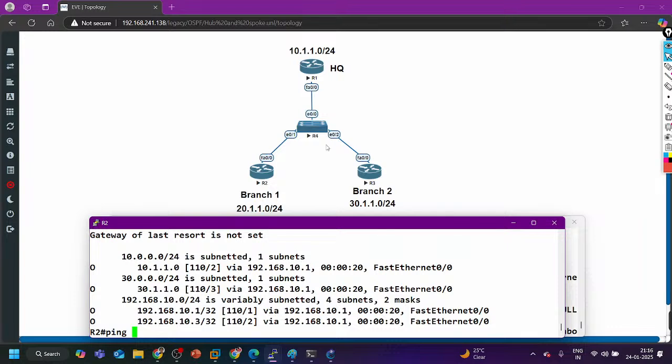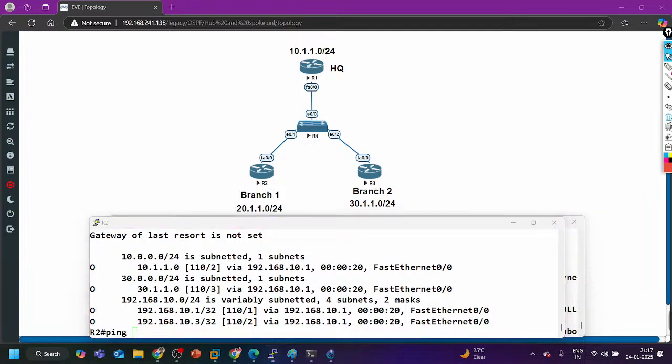So if cost is not your priority, then you can purchase a link between branch 1 and branch 2 as well. If redundancy or speed is your priority, then you will have a WAN circuit between all the sites. That is full mesh topology.